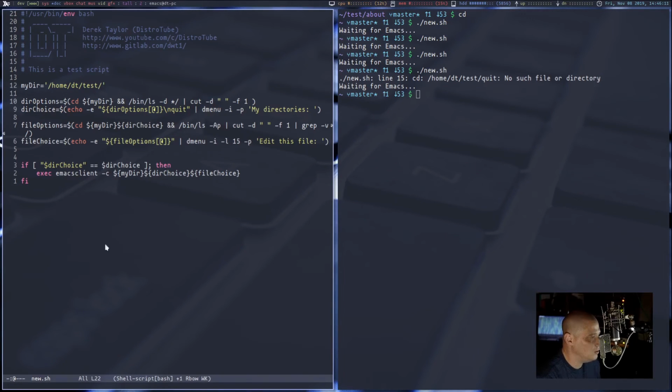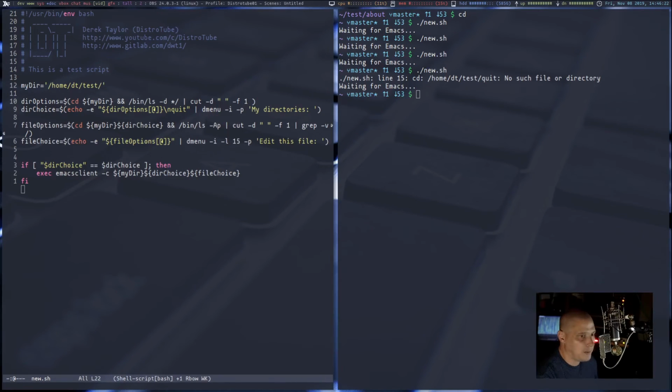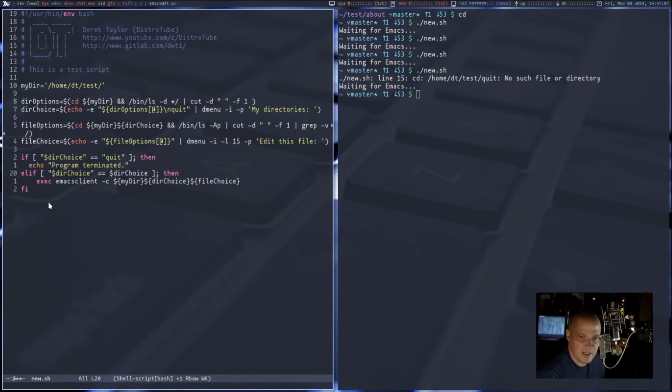But what do I want quit to do? Well, I probably need to do something with if then, as in if directory choice is "quit," please do this, like, you know, terminate the program. So I think I could do this. Make an if statement.